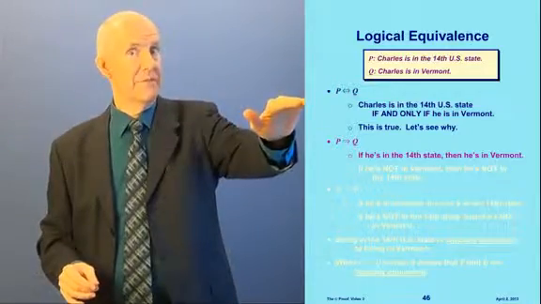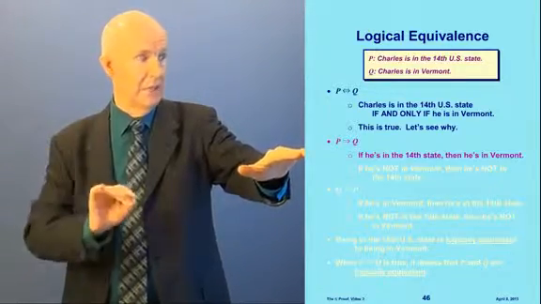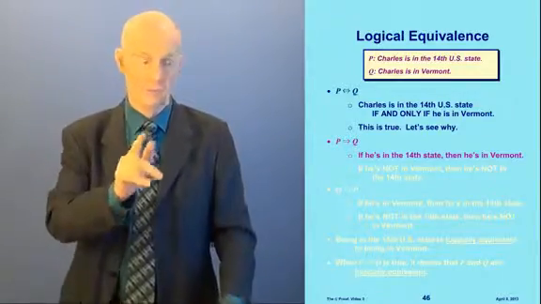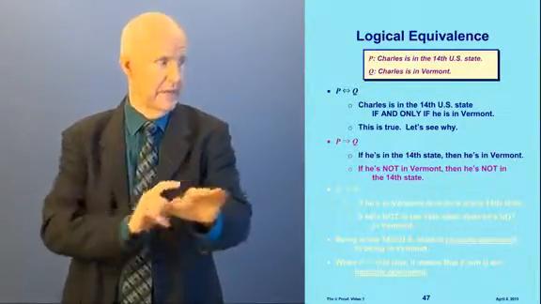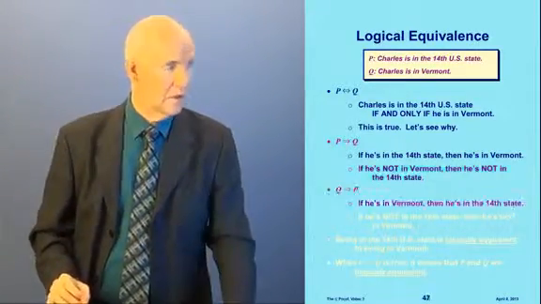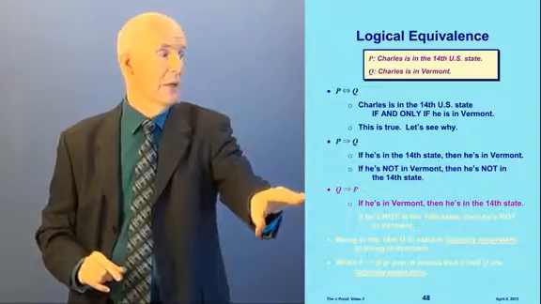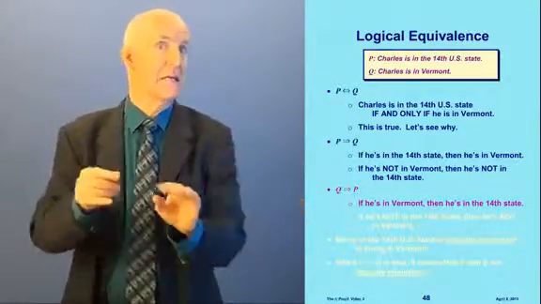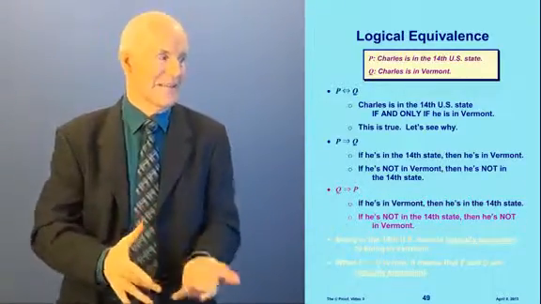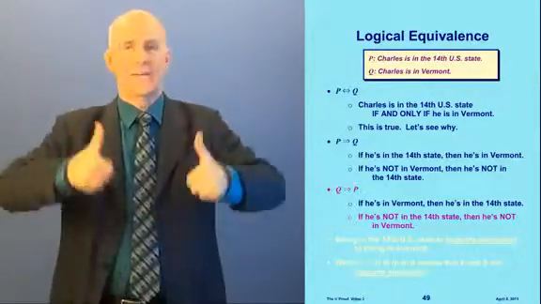Let's see why. Well, I know if I have P if and only if Q, then I get both conditionals. I mean that I get that P implies Q. If he's in the 14th state, then he's in Vermont. I also get, remember if I turn it around with the not signs, if he's not in Vermont, then he's not in the 14th state. I get that's true too. Also, I get to switch the conditional around. I get it the other way because this is a biconditional, which means if he's in Vermont, then he's in the 14th state. And if I turn that around with the nots, if he's not in the 14th state, he's not in Vermont. He's totally boxed in. He's either in Vermont and he's in the 14th state, or he's out of Vermont and he's out of the 14th state.